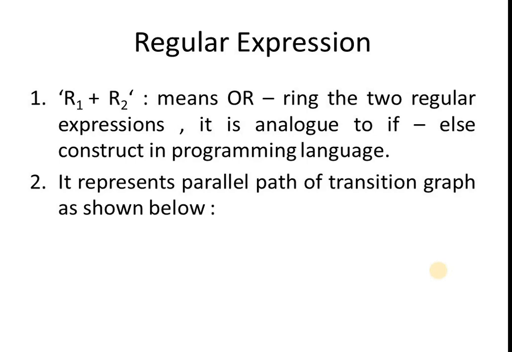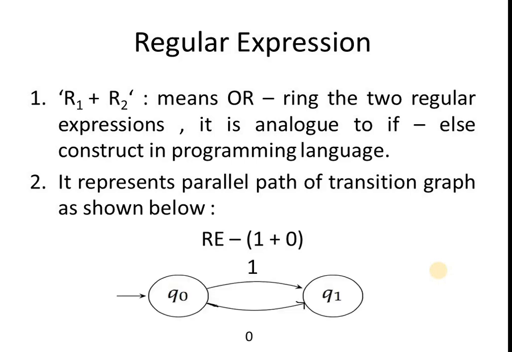Consider the RE 1 plus 0, which can be represented by finite automata where you can see there are two parallel paths from state Q0 to Q1, one on input 1 and the other on input 0. That indicates we can transit from state Q0 to Q1 either on input 1 or 0.